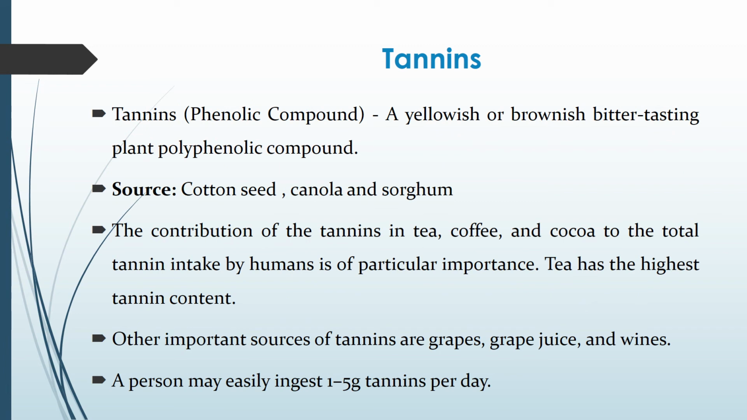Next anti-nutritional factors are tannins. They are yellowish or brownish bitter tasting plant polyphenolic compounds. They are found in cotton seeds, canola and sorghum. The major food sources for tannin are tea, coffee and cocoa. The total tannin intake by humans is of particular importance because tea has the highest tannin content. The other important sources of tannins are grapes, grape juice, and wines. A person may easily ingest 1 to 5 grams of tannins per day.